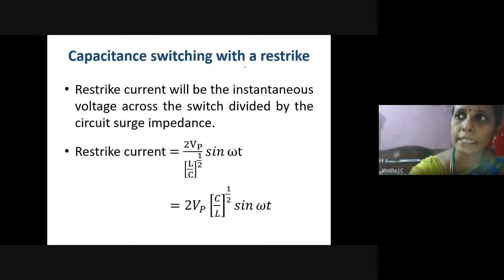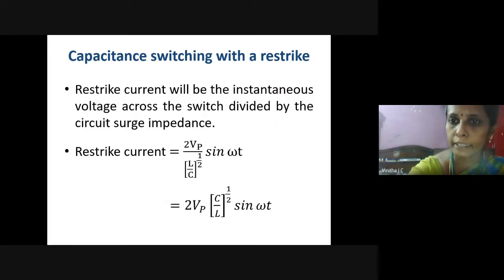This development of voltage will create the restriking of arc across the circuit breaker contacts. And this restriking of arc takes place whenever the voltage developed across the circuit breaker is less than the value of the dielectric strength of the medium. Otherwise, there will not be any restriking of an arc.